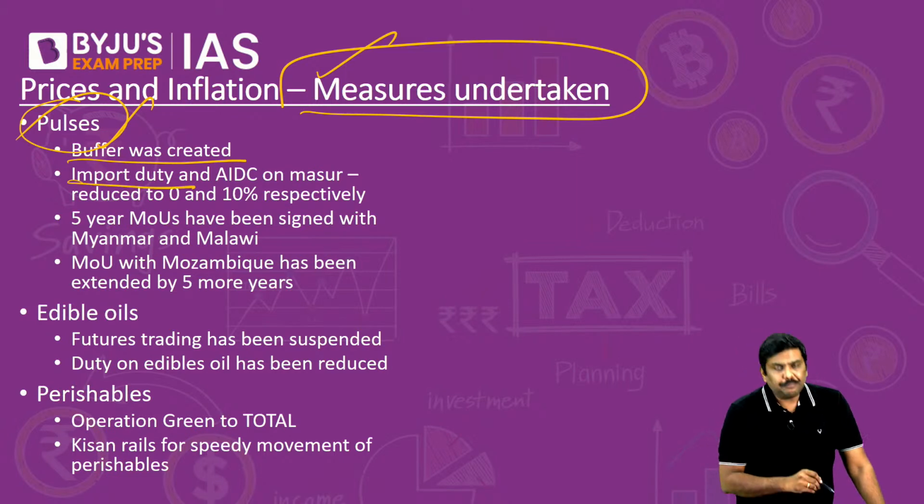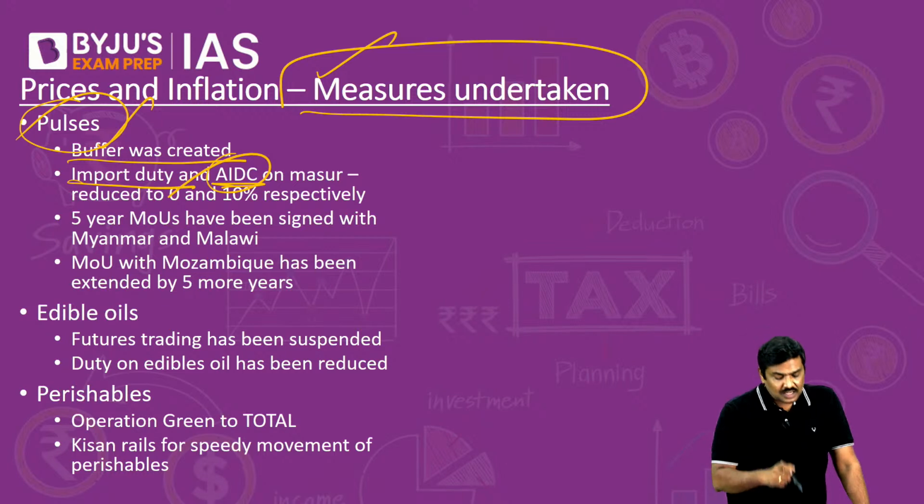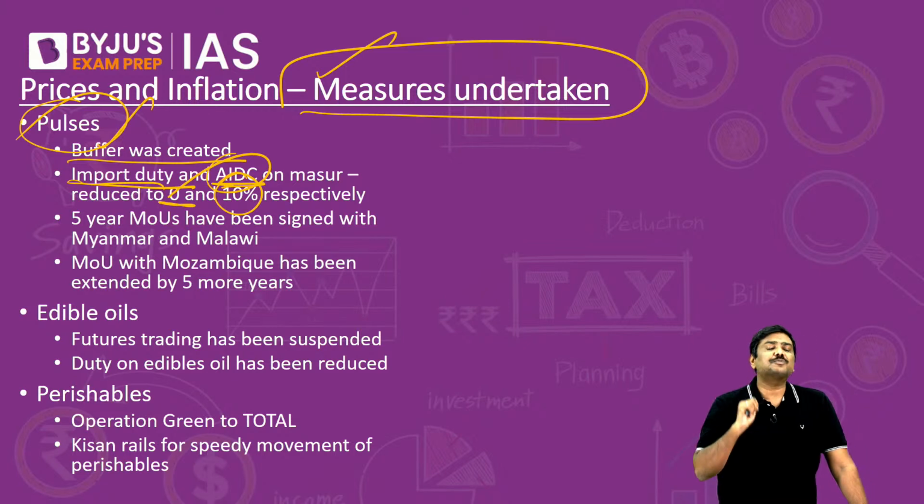Second, import duty as well as agriculture infrastructure development cess. AIDC stands for Agriculture Infrastructure Development Cess. AIDC and import duty have been reduced to 10% and 0% respectively.